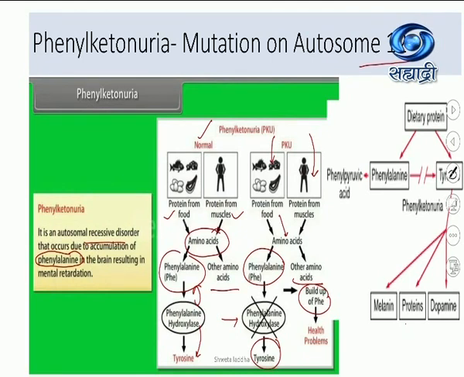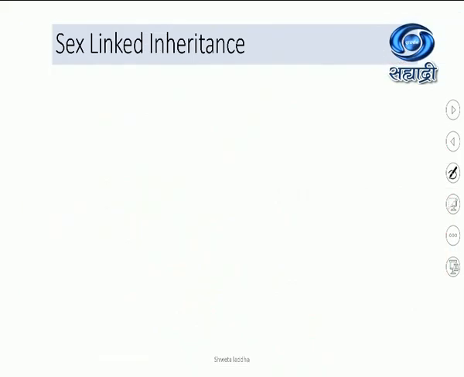Which enzyme is absent? Phenylalanine hydroxylase. What is it responsible for, if it is absent? It will not digest phenylalanine, not convert it into tyrosine. What will happen then? Accumulation of phenylalanine, not decomposition, accumulation. Deposition, I wanted to say, deposition of phenylalanine in the brain, resulting in mental retardation.